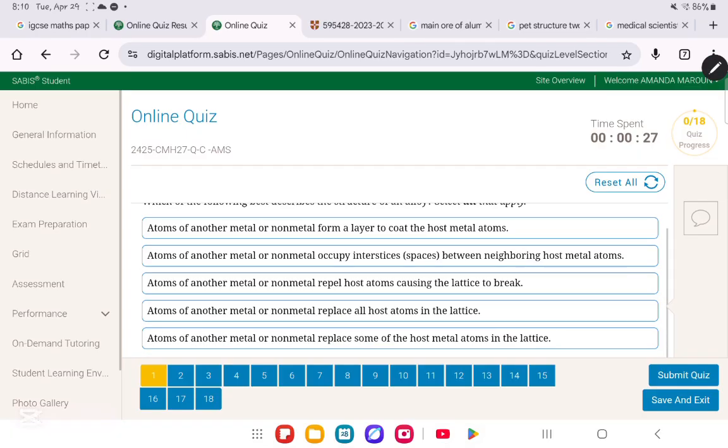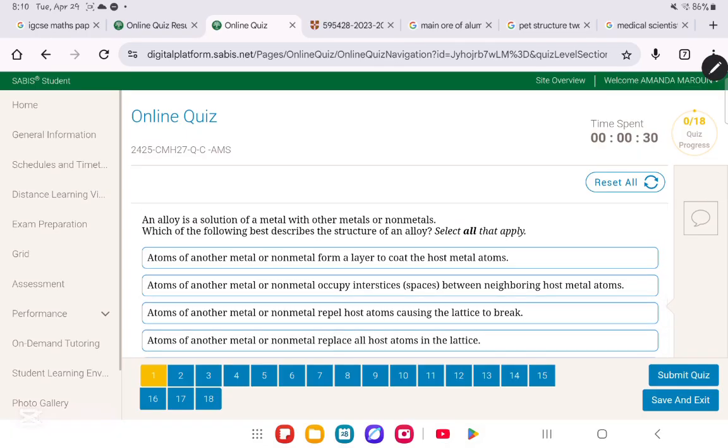So anyways, let us start with the first question. In the first question they said, an alloy is a solution of a metal with other metals or non-metals. Which of the following best describes the structure of an alloy? Okay. Usually, when you are dealing with an alloy, it is what? It is a solution of a metal with other metals or non-metals.